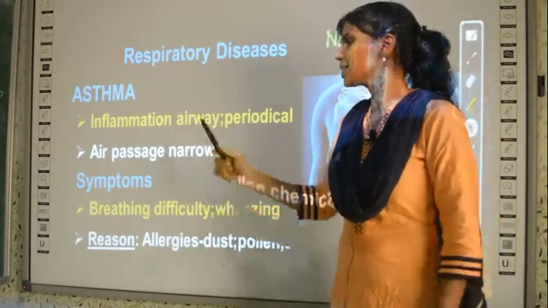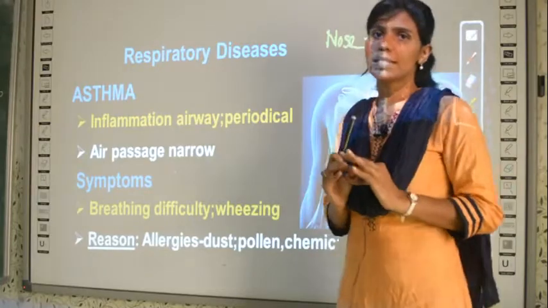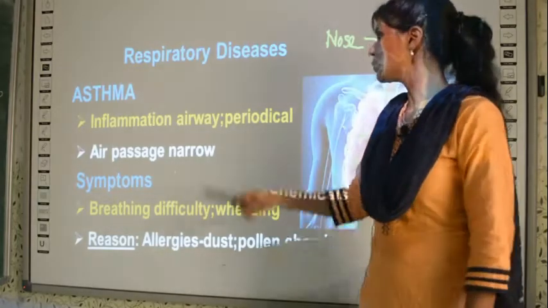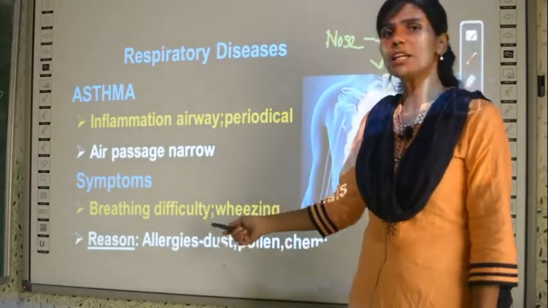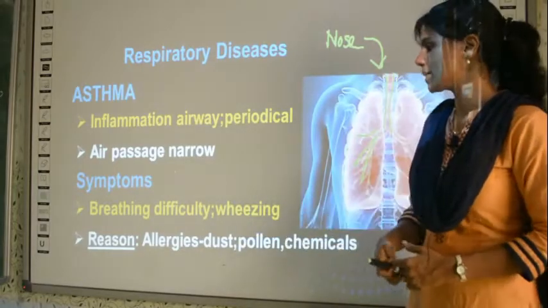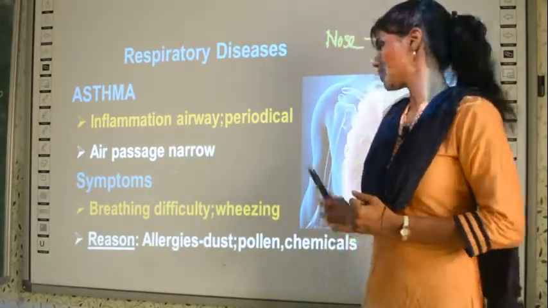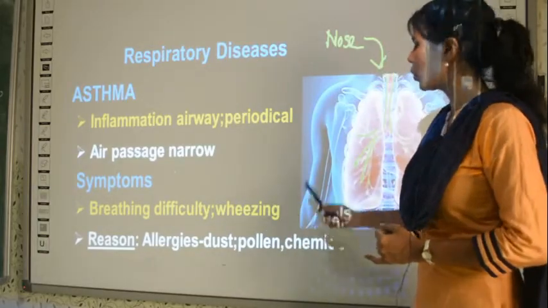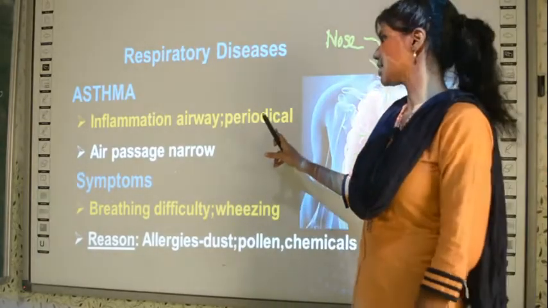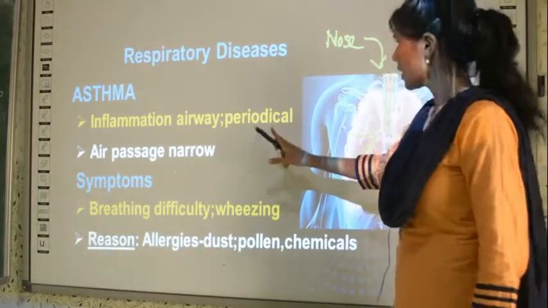The air passage will become narrow in size, smaller in size, which will lead to difficulty in breathing, and it is called wheezing. What may be the reason for asthma? It may be allergic substances, which may be dust, pollen grains or chemicals. So this is about asthma.